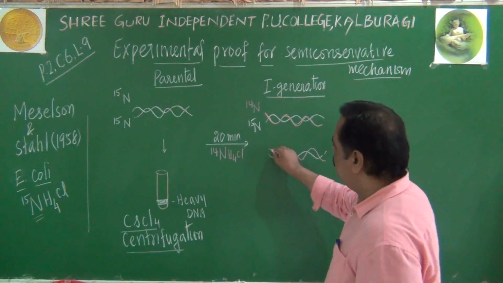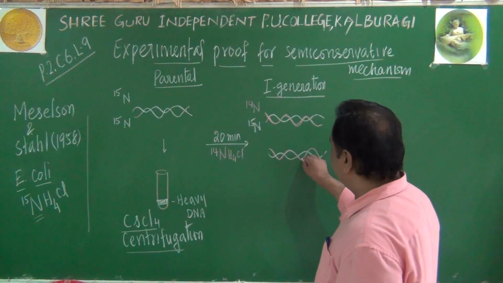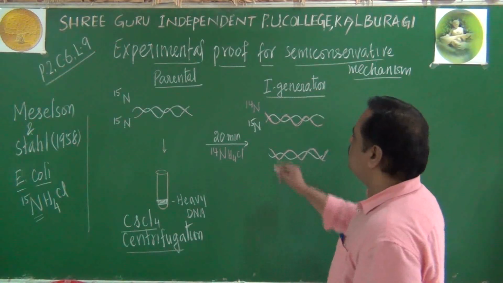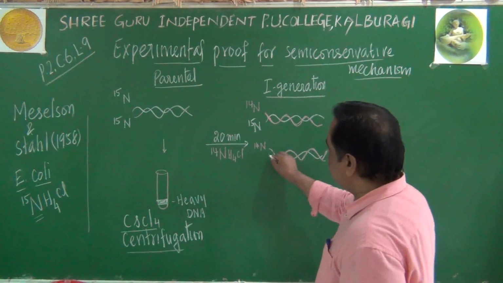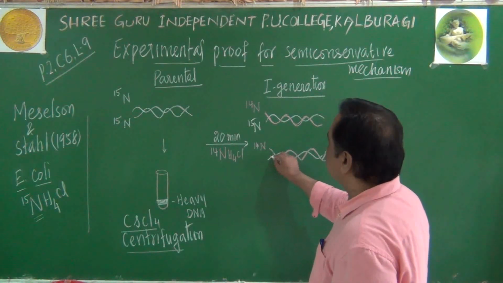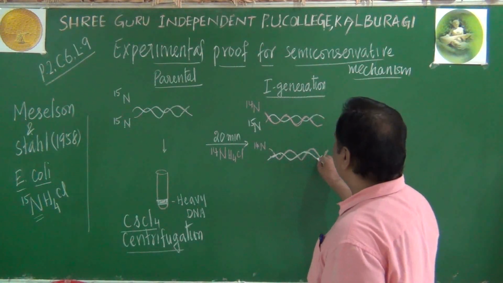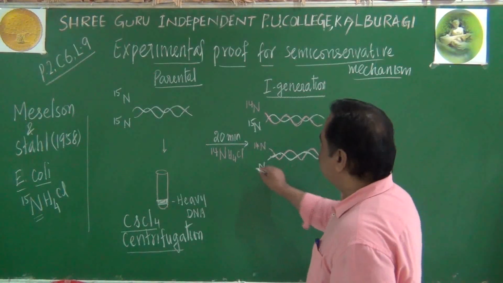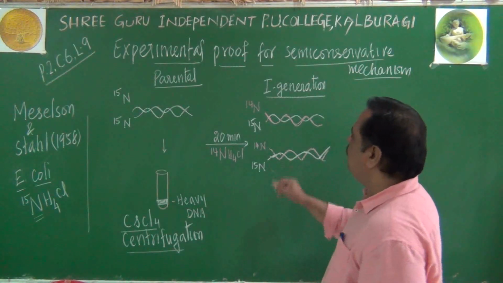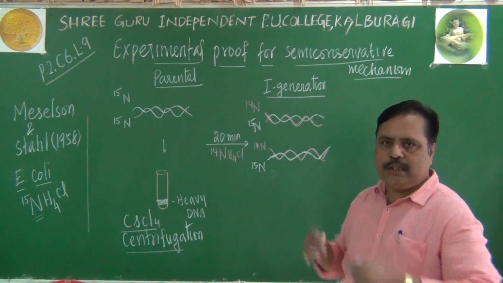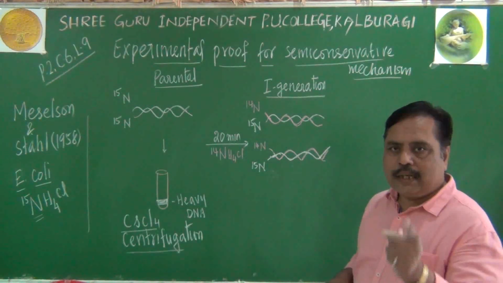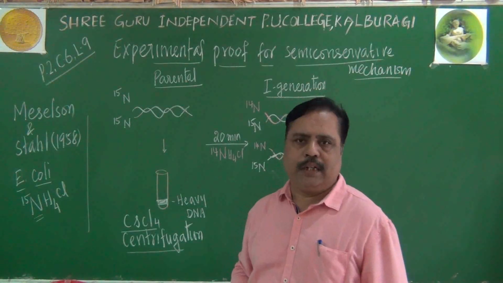Here also, one strand has N14, which is newly synthesized. This old strand, the parental strand, is N15 here. So this DNA having both N14 and N15 in it is called hybrid DNA.